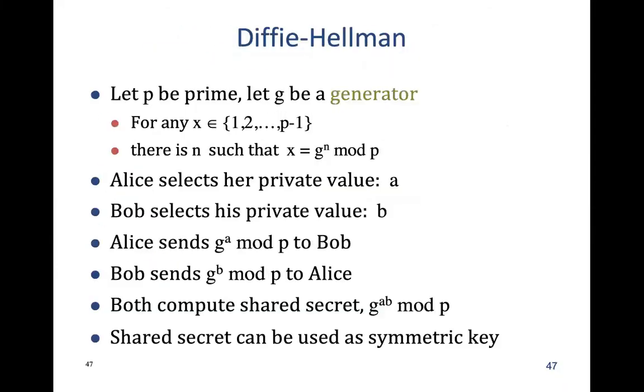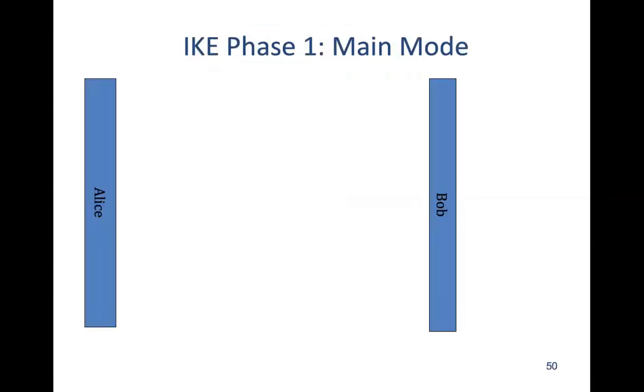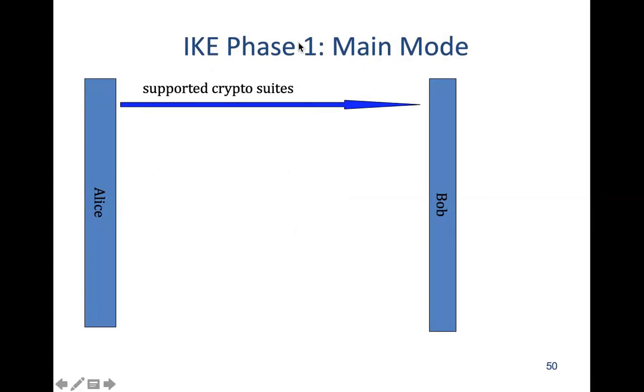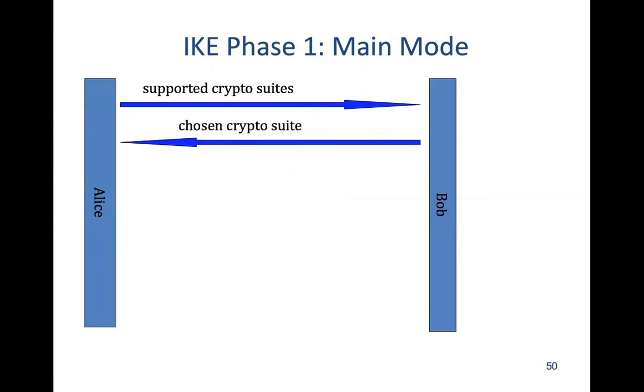So we were here, we looked at Diffie-Hellman, and now let's complete our discussion of IPsec. There are two modes in IKE phase 1, main mode and aggressive mode. We are looking at the main mode. First, Alice sends the crypto suites that she suggests to Bob.